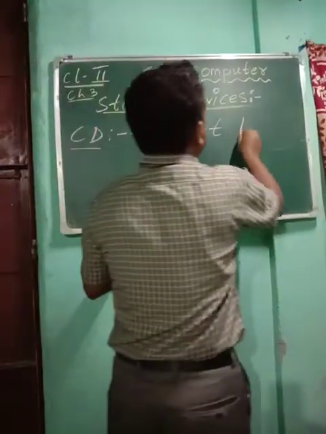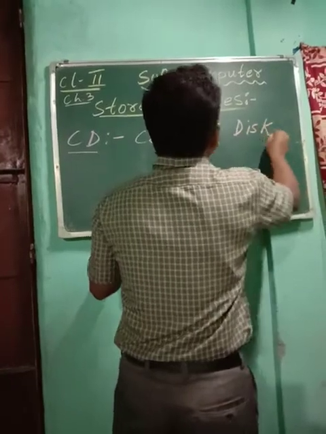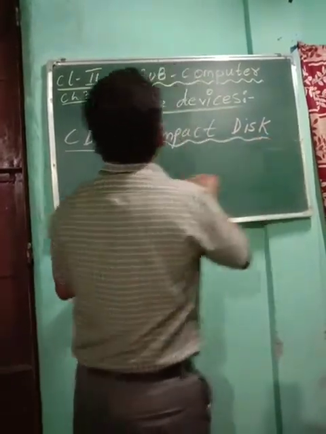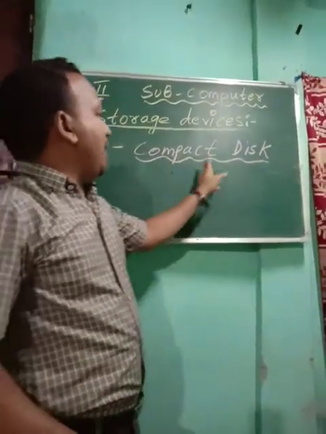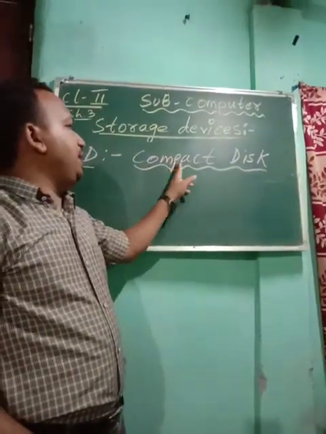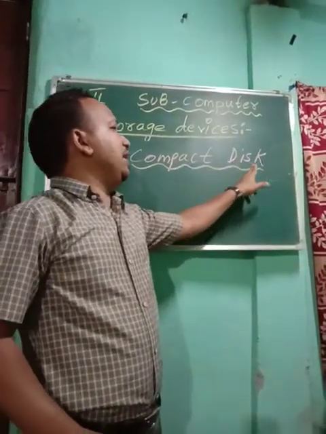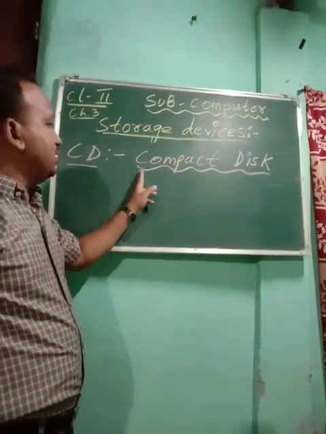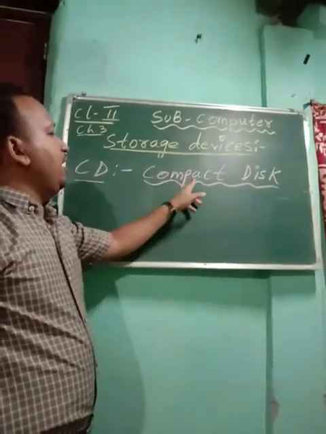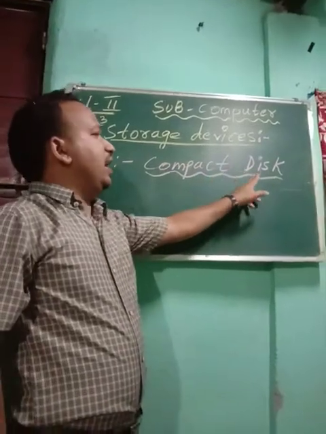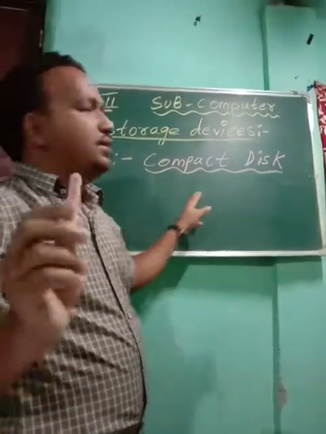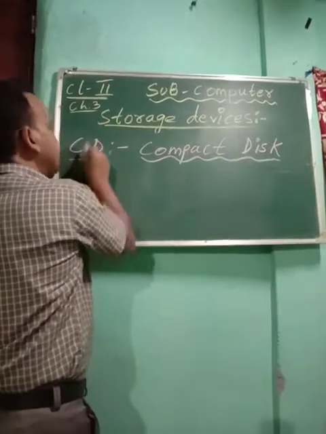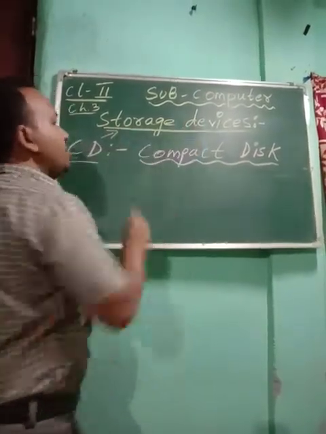CD, its full form is compact disc. Its full form is what, children? Compact disc. Now you see, CD is also a storage device.